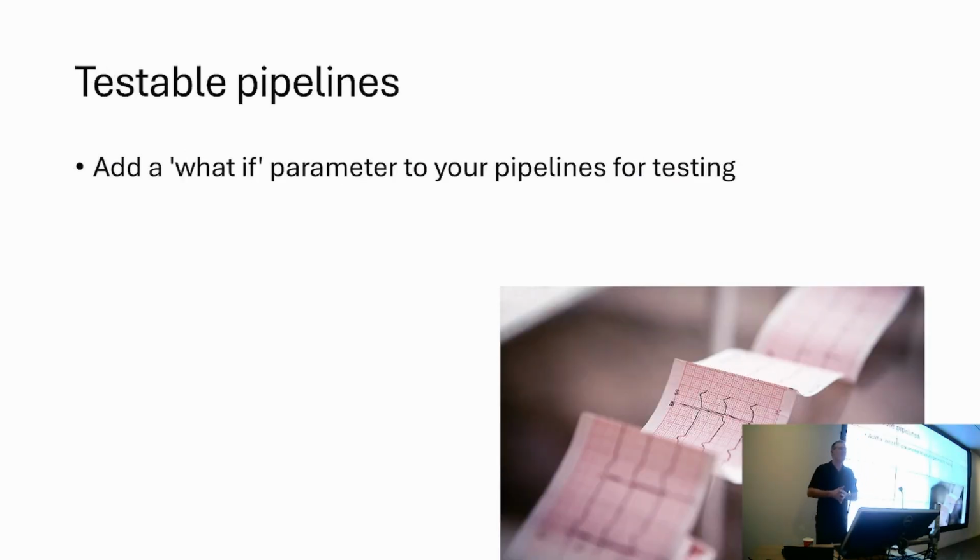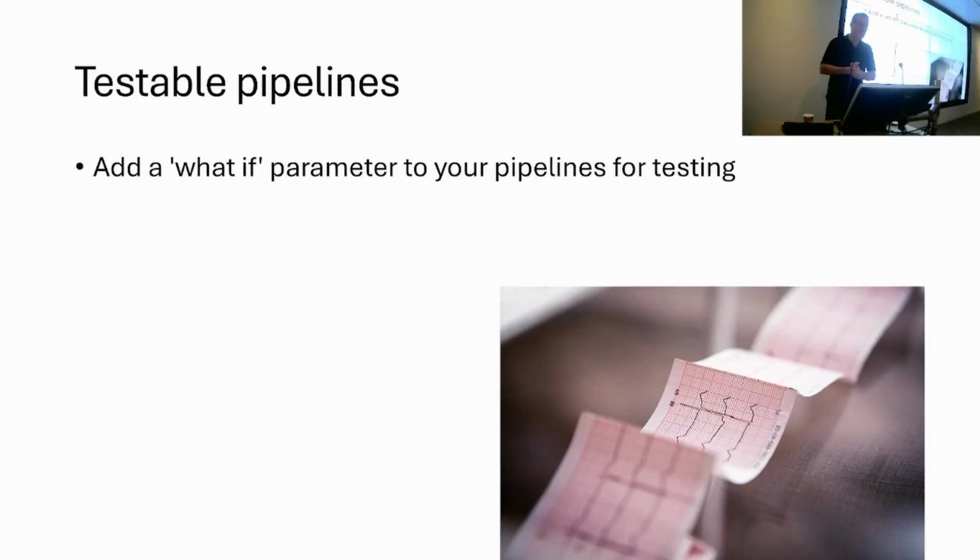Okay, testable pipelines. This one again, I just find myself doing this to pretty much every pipeline I write now. It's kind of inspired by PowerShell. So PowerShell, you might be familiar with the commandlets. A lot of them have a what if option where you can, say, write or set content to a file with a dash what if.